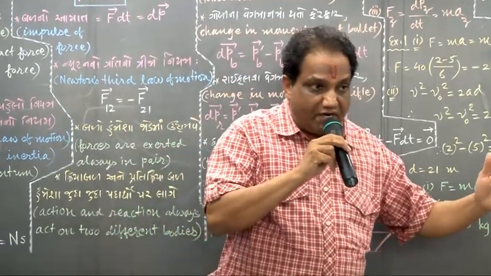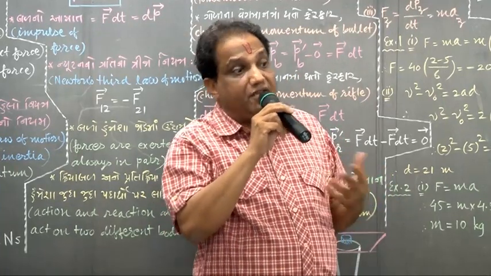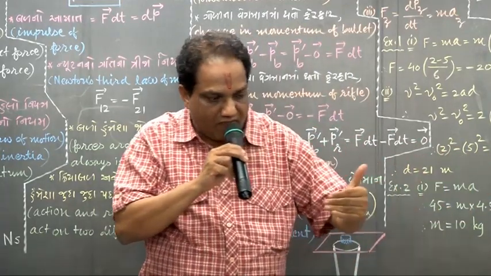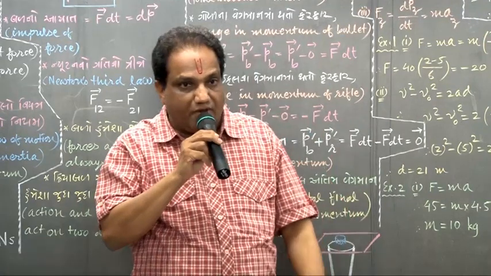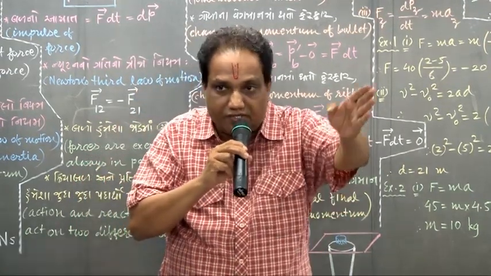Sometimes we would like to continue the state of motion, but change the direction of motion. The football is coming this way and I want to make it move this way. Then with the help of my leg, I apply the kick this way, and it starts moving in that direction.